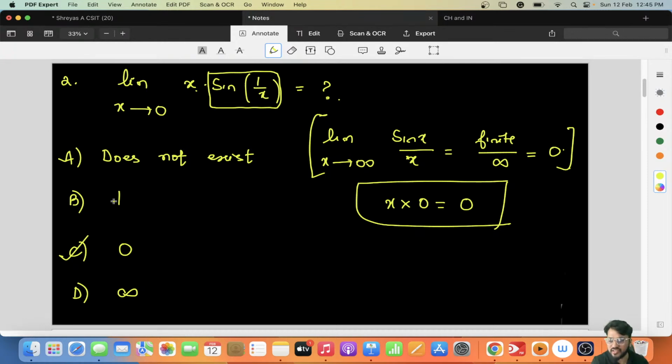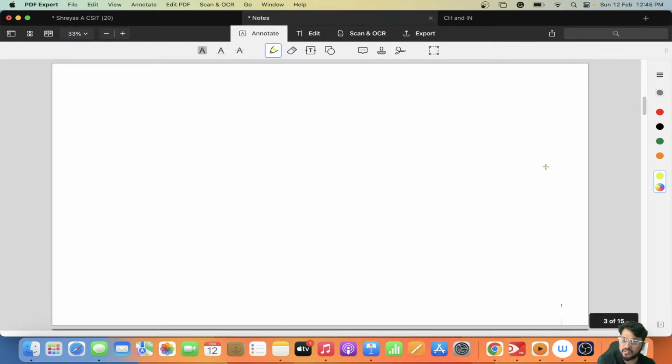Okay? 0 into anything which is finite is 0 itself, right? 0 into anything is 0 only. Yes or no, guys? 0 into anything is 0. So option C will be your right answer.